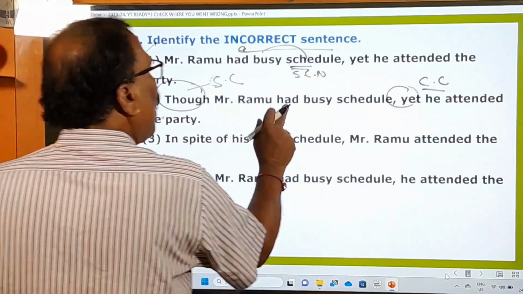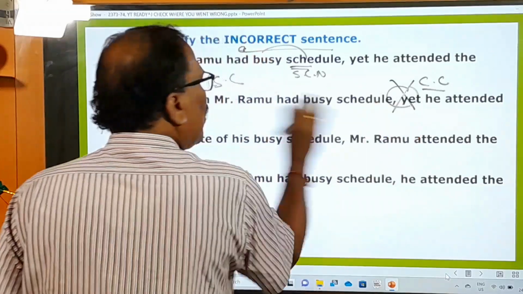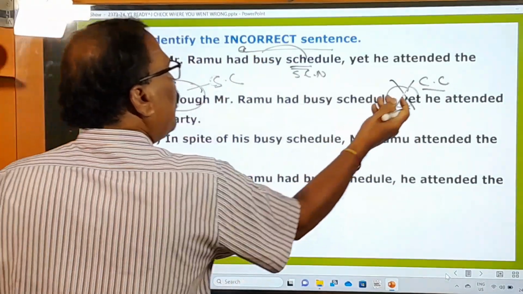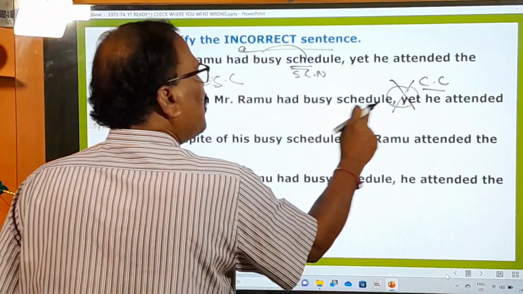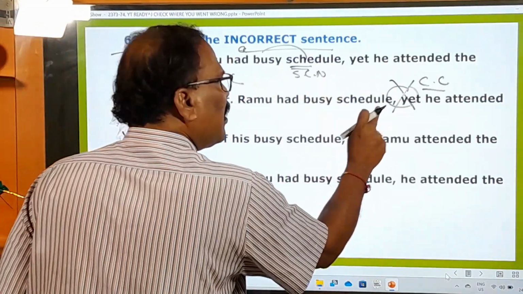So, "Though Mr. Ramu had a busy schedule, yet he attended." That's why this should be dropped. Two things are used, so if you drop one it is correct. "Though Mr. Ramu had a busy schedule, he attended." Okay. And here, if you drop the other, this is correct: "Mr. Ramu had a busy schedule, yet he attended."